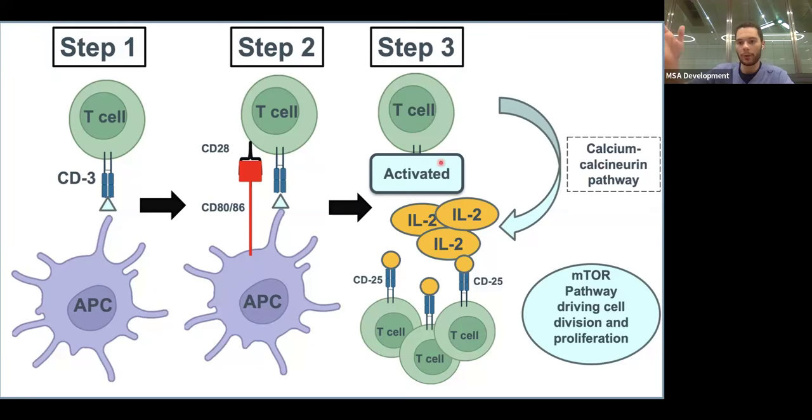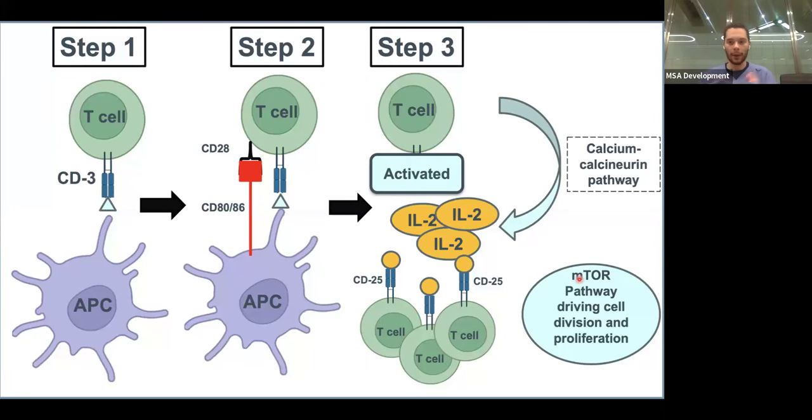And the end product of this pathway results in a lot of interleukin-2. What does interleukin-2 do? Interleukin-2 goes and binds to CD25 on other inactivated T cells, and it causes activation of an mTOR pathway. This leads to the T cells becoming more activated. They start dividing and proliferating, and essentially it activates the whole immune response to start attacking this specific antigen.